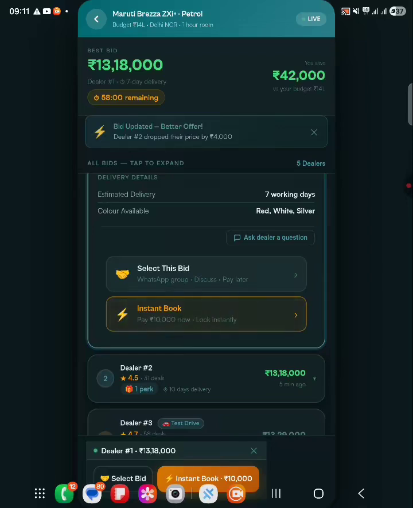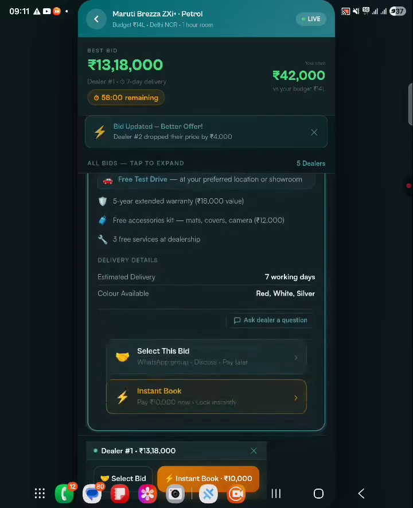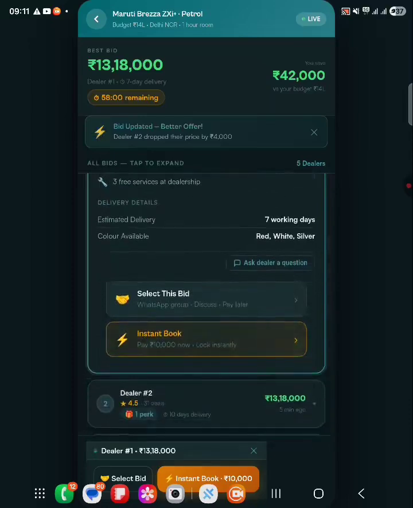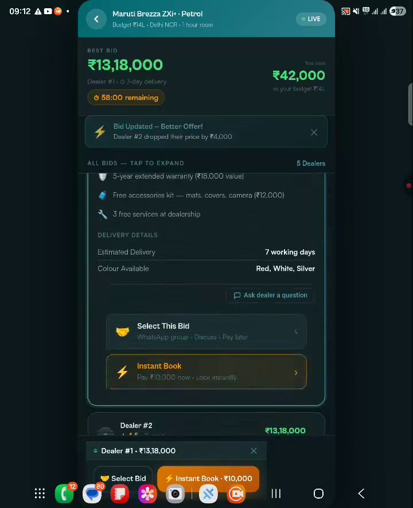Select this bid means that the buyer wants to go to the showroom with all the pricing that the dealer has offered, and make the deal physically there. Instant book means that the buyer is confident that he is getting the best deal possible, and he wants to lock in the chassis number that has been provided. It may sound a little tricky right now, but it is not very tricky. Let me show you how this works.